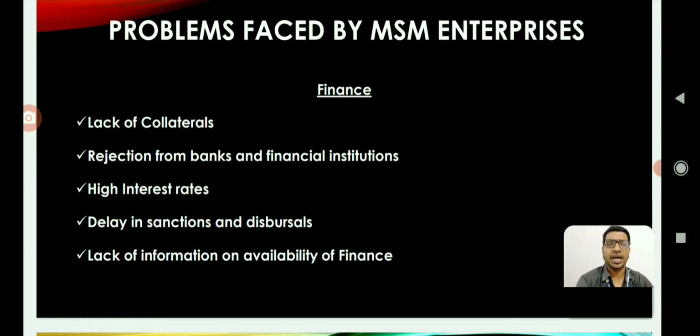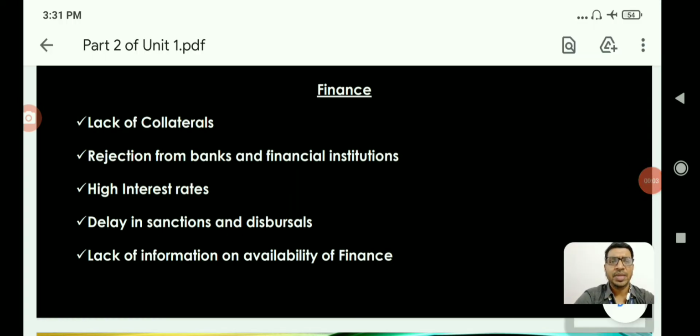And third one is high interest rates. When compared to MNCs and large scale industries, the interest rates for small and medium enterprises are high, which may affect the overall cost of production in a huge manner.